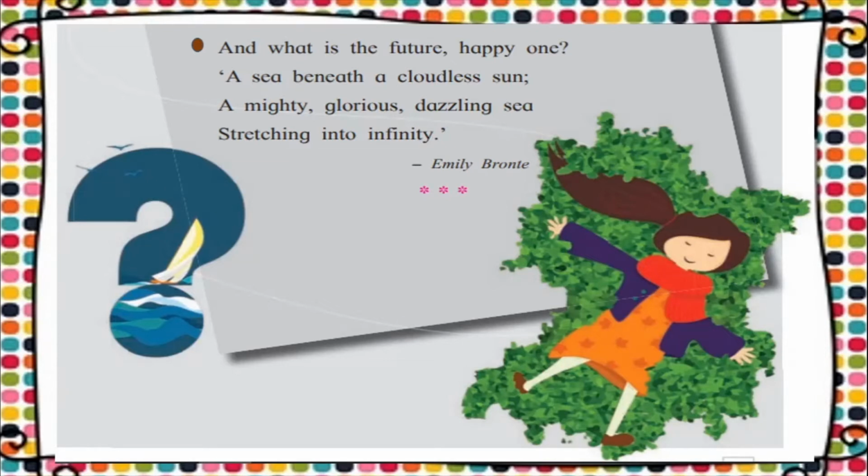A sea beneath a cloudless sun. So the future is like a sea. Now when you're talking about the sea, what are the qualities of a sea? A mighty, glorious, dazzling sea. So what kind of sea is it? It is a mighty sea. Mighty means a very strong, a very powerful sea. It is also glorious. Glorious means it deserves to be praised. It deserves a lot of praise. And it is also dazzling.